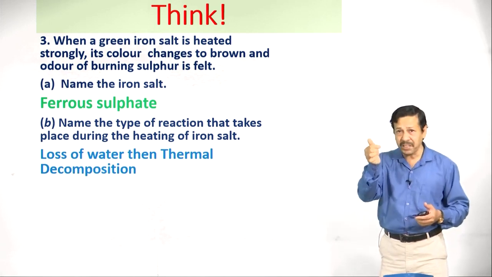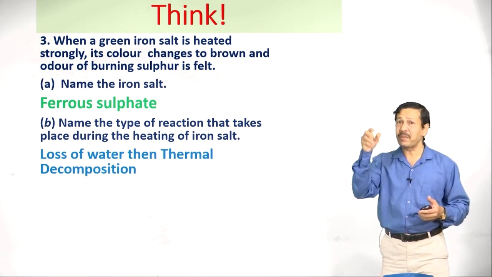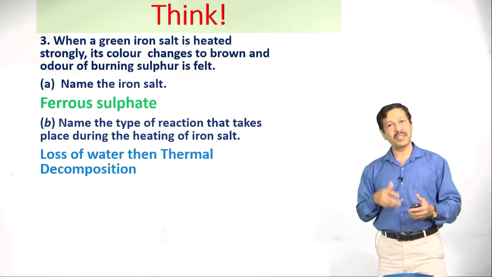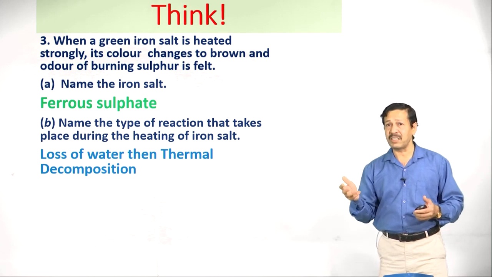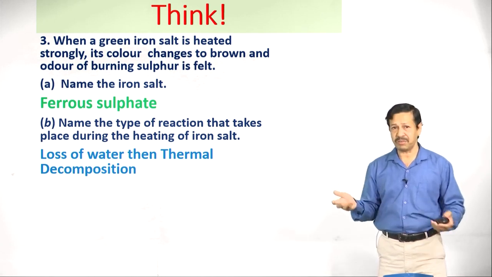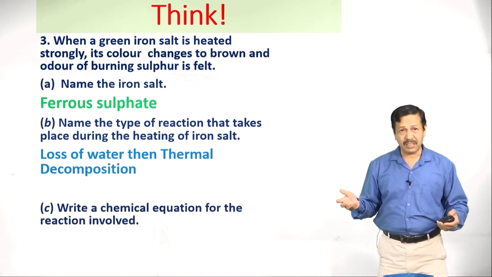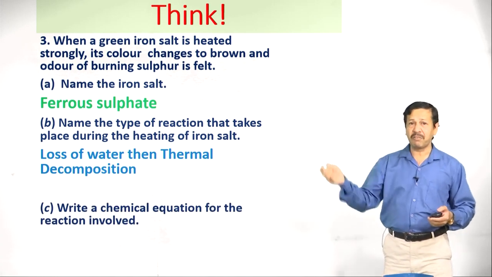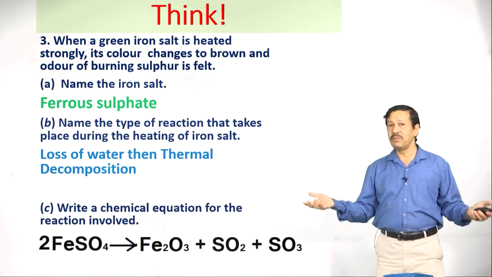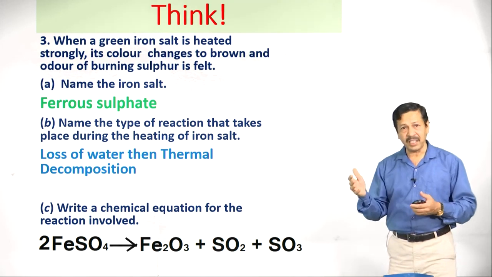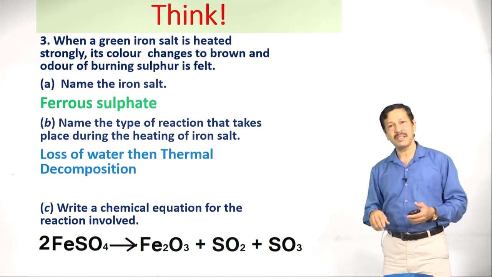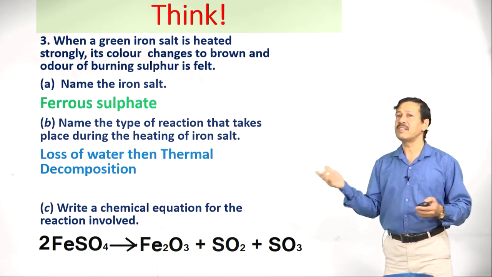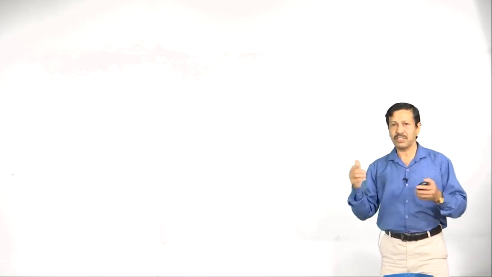First, loss of water takes place, that is the water of crystallization. After that, it loses water and becomes a brownish colored substance on decomposition. Now the next one is, write the chemical equation for the reaction involved. 2FeSO4 on heating gives Fe2O3, ferric oxide, plus sulfur dioxide and sulfur trioxide. This is the reaction you have to write.